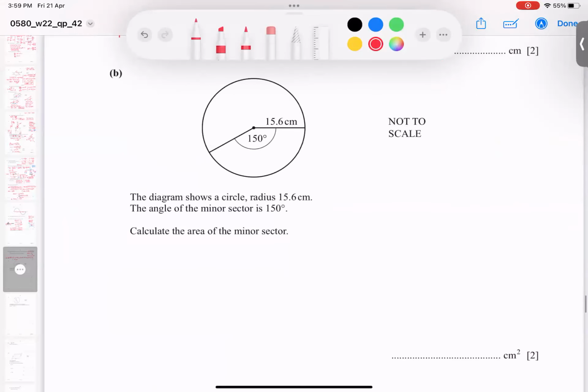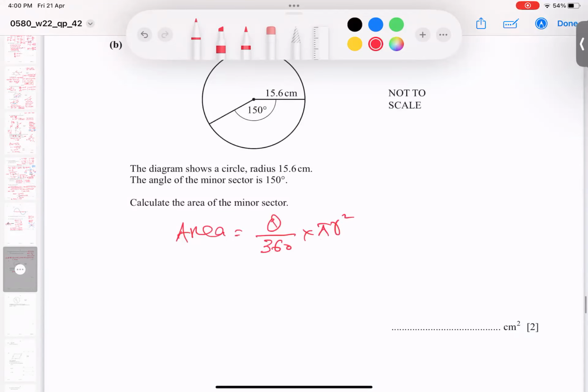So let's talk about the area of the minor. Minor is called this one, and this is called major. How to get minor? So area of sector. So the area formula is theta over 360 degree into pi r squared. Theta is 150.